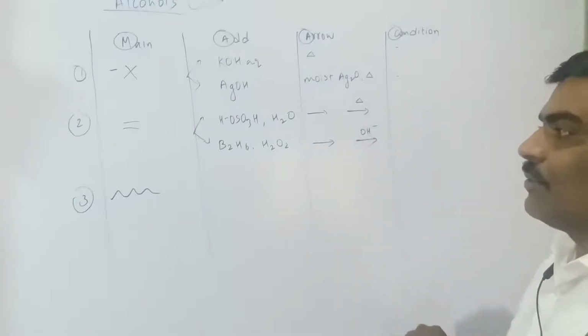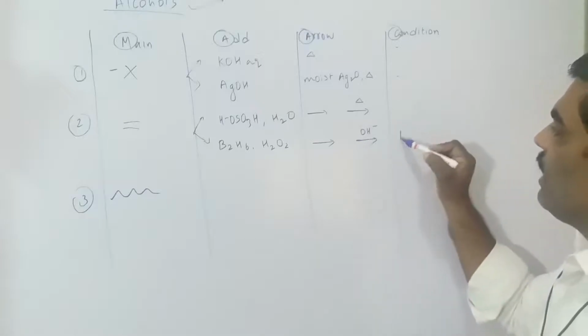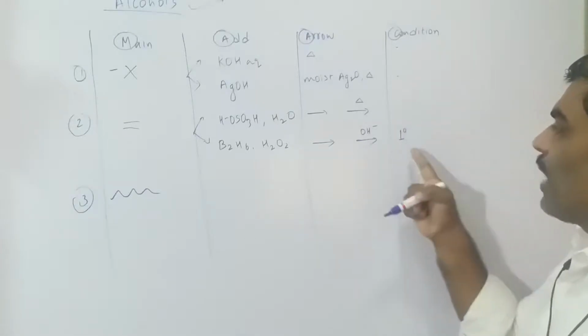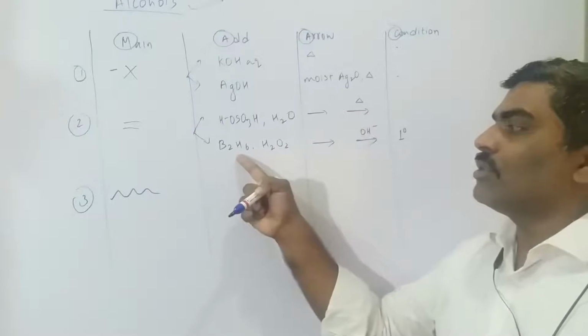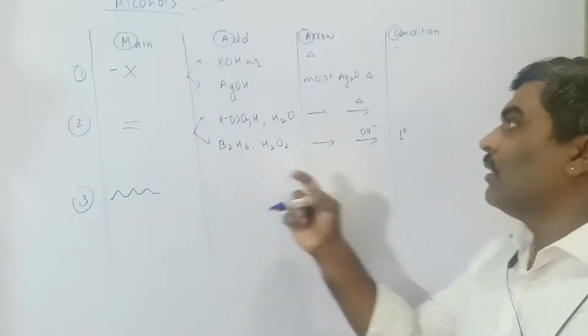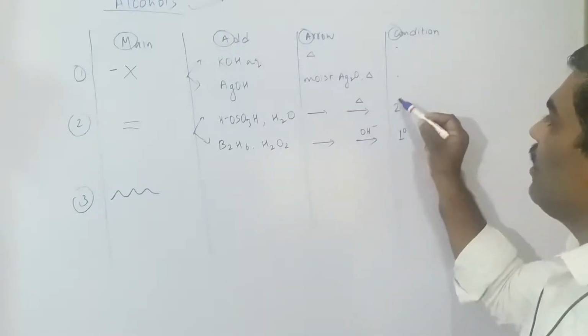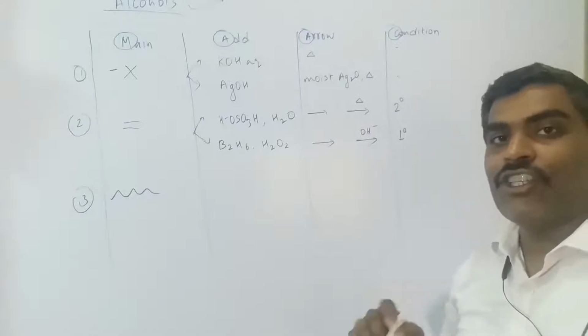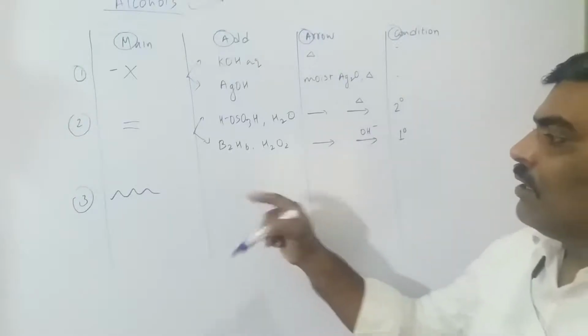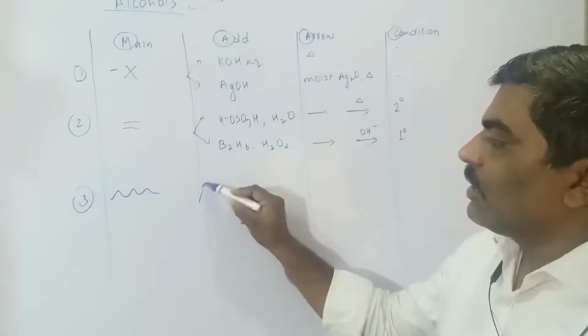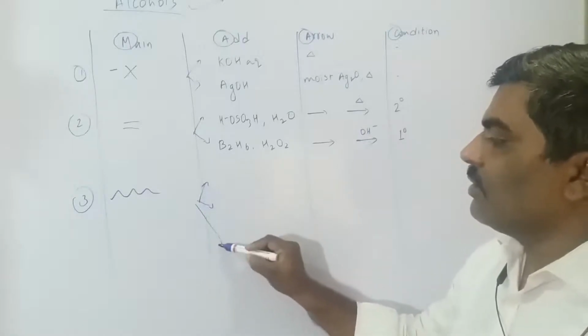Now here is the condition. If you want 1 degree alcohol, if you want primary alcohol, use diborane. And this is for secondary alcohol. The condition is there.